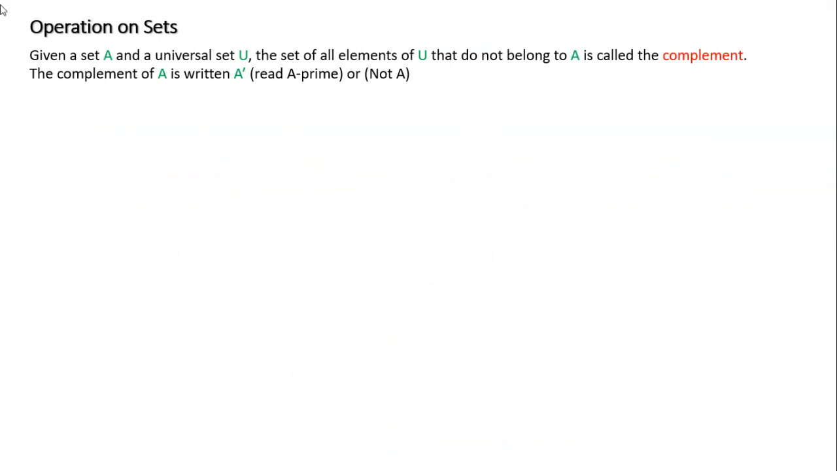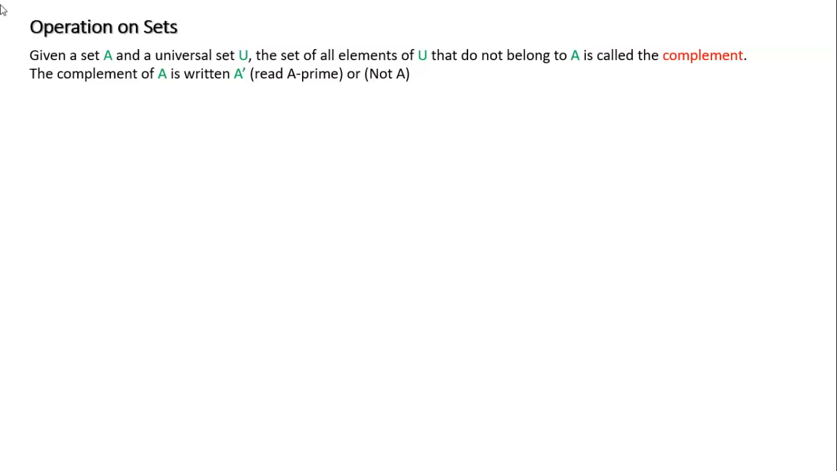Now let's do something more with these sets. So we can do operations on sets. And the way I like to talk about this is sometimes we'll be doing the opposite of the set, or we're going to be adding or subtracting sets. But you'll see what I mean. So first, let's get some definitions.